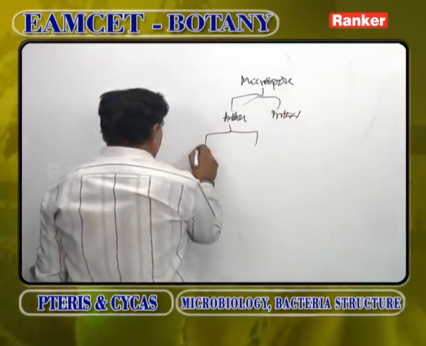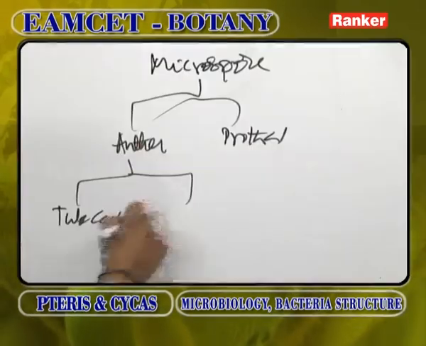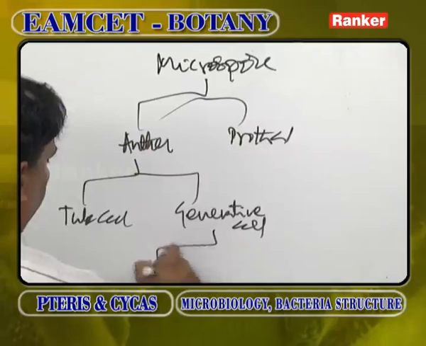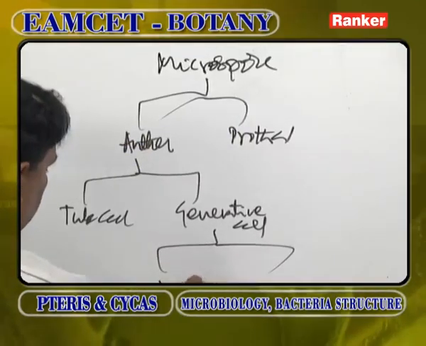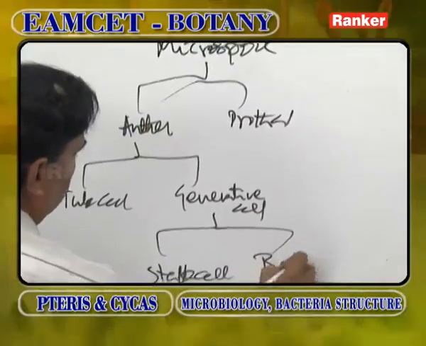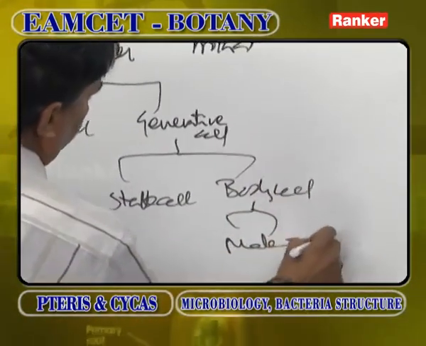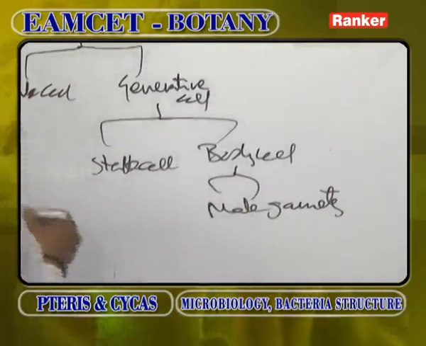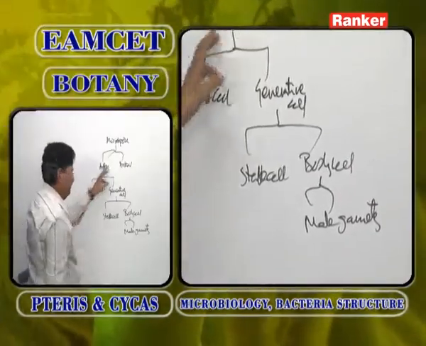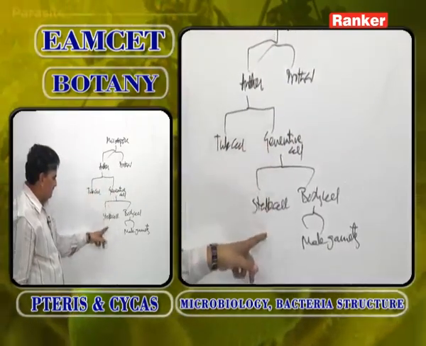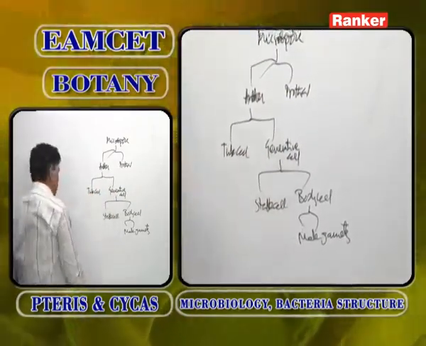Antheridial cell divides and gives rise to tube cell and generative cell. Generative cell divides and gives rise to stalk cell and body cell. Body cell divides and gives rise to male gametes. So the sequence is first microspore, then antheridial and prothalial cells, then tube cell, then generative cell, then stalk cell, then body cell, and then male gamete.